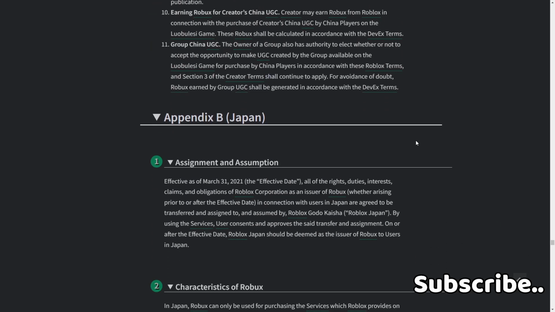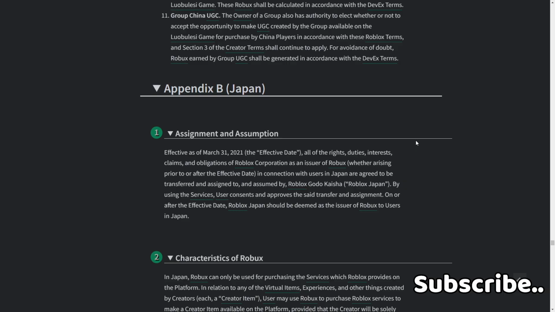Japan. 1. Assignment and assumption, effective as of March 31st, 2021. As of the effective date, all rights, duties, interests, claims, and obligations of Roblox Corporation as an issuer of Robux arising prior to or after the effective date in connection with users in Japan are agreed to be transferred and assigned to and assumed by Roblox Japan Kabushiki Kaisha. By using the services, the user consents to and approves the said transfer and assignment on or after the effective date. Roblox Japan shall be deemed as the issuer of Robux to users in Japan.